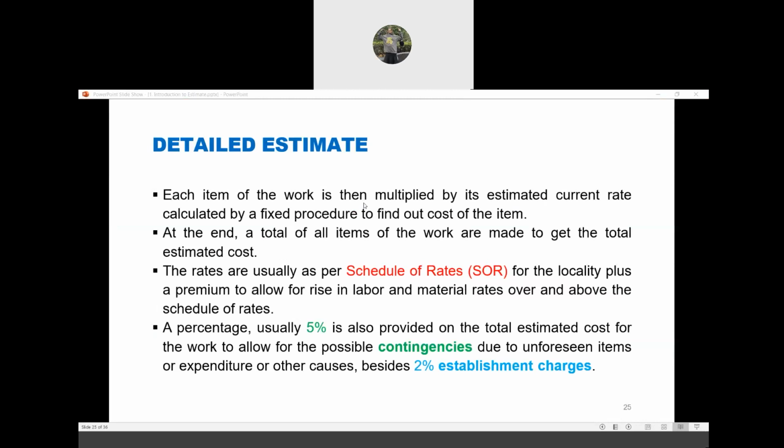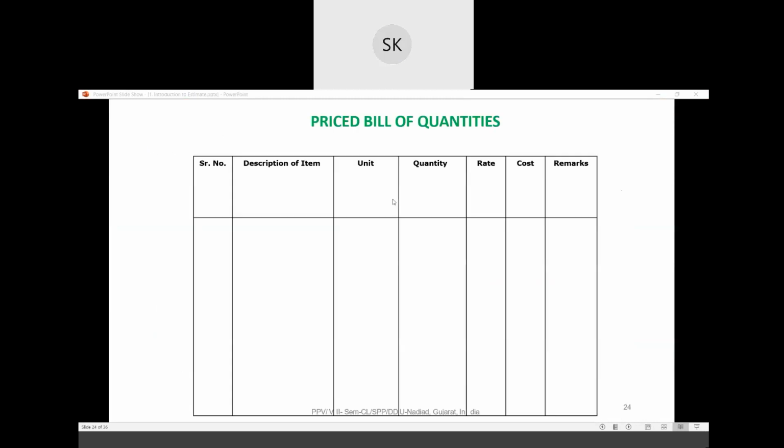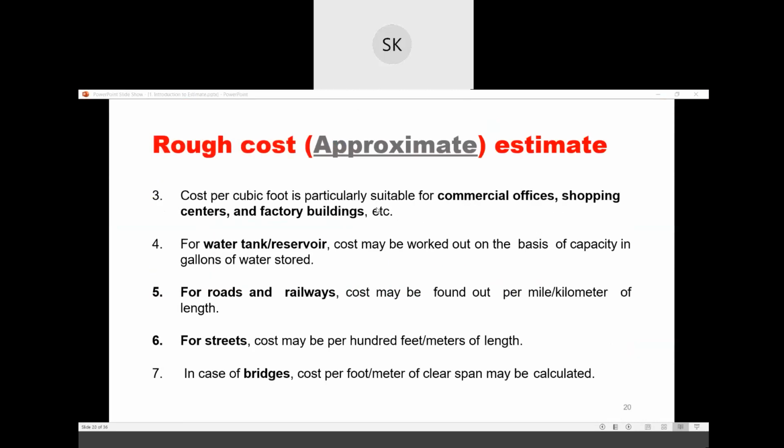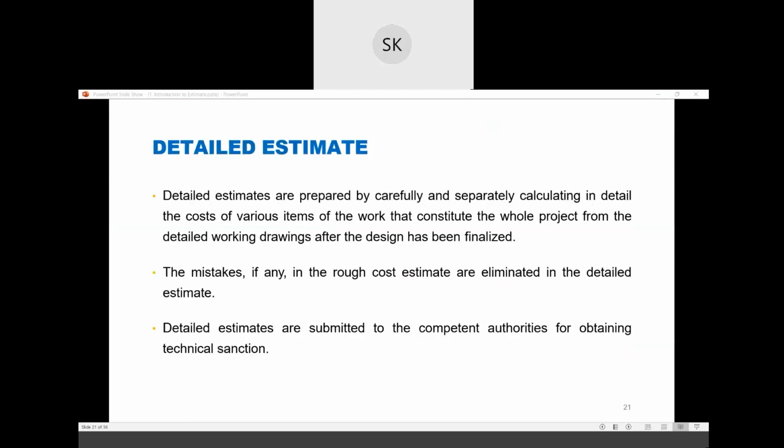So last class we discussed the rough estimate, right? Taking out quantities, bill of quantities. Today we'll discuss the detail estimate. So any doubts from rough estimate? Okay. No one is saying so. Hope there is no doubt.